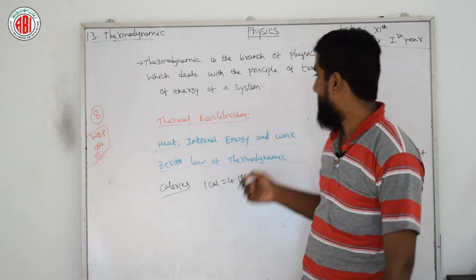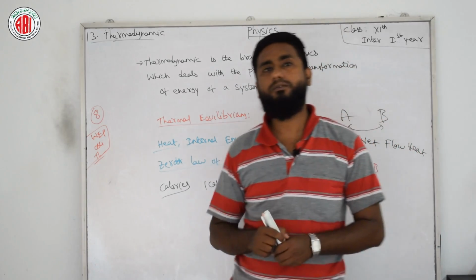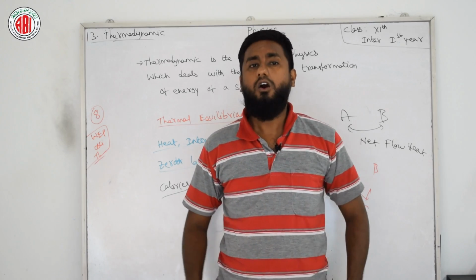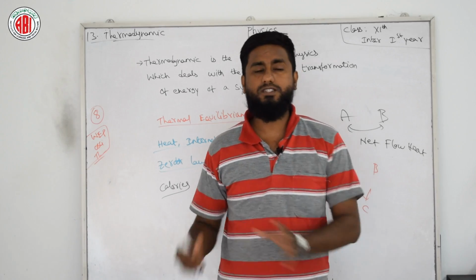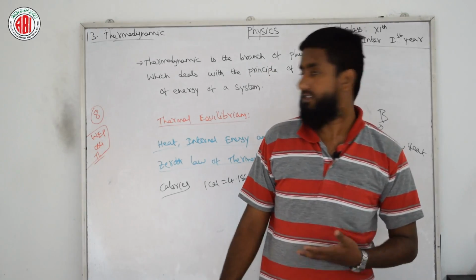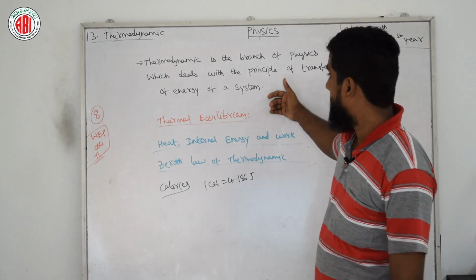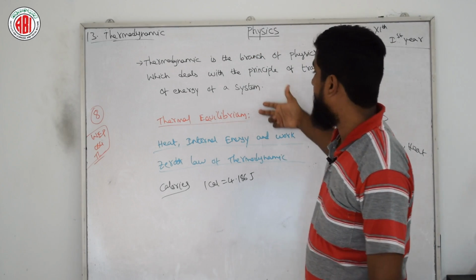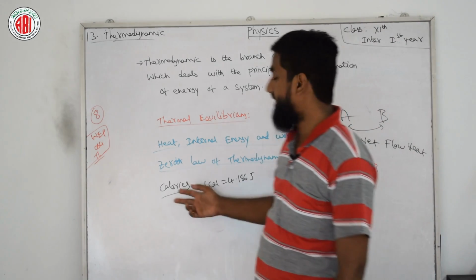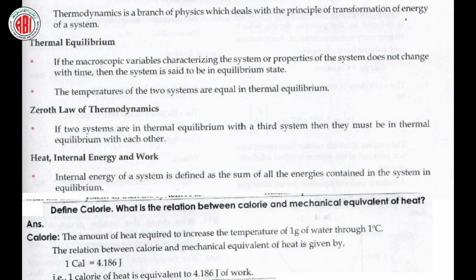Next we have a few questions, like specific heat capacity. In our previous chapter we came across specific heat, but here we have the specific heat capacity of a substance. On which factors does it depend? As of now I am placing a few things on your screen: thermodynamics, thermal equilibrium, heat, internal energy and work, the zeroth law of thermodynamics, and calories. After that I will explain a few questions and answers, which I will also place on your screen.